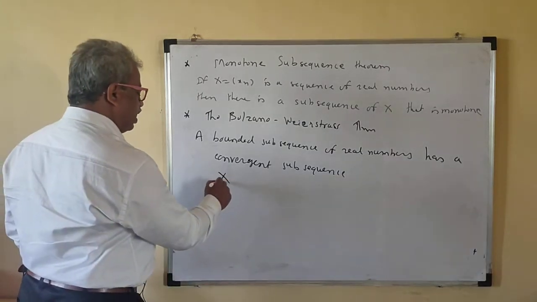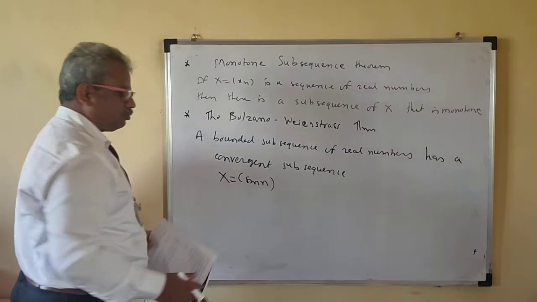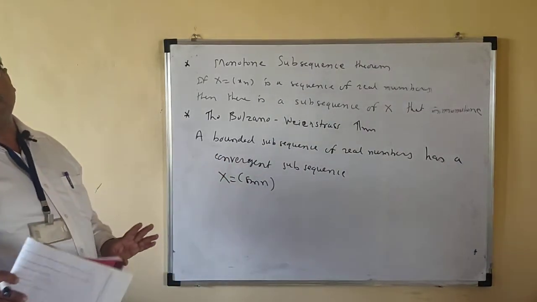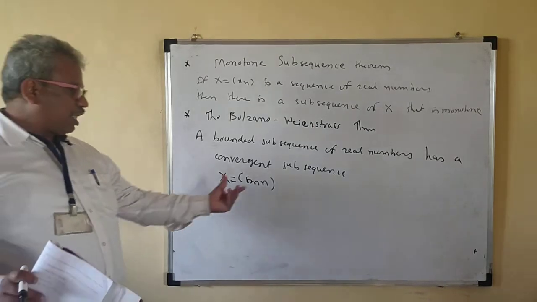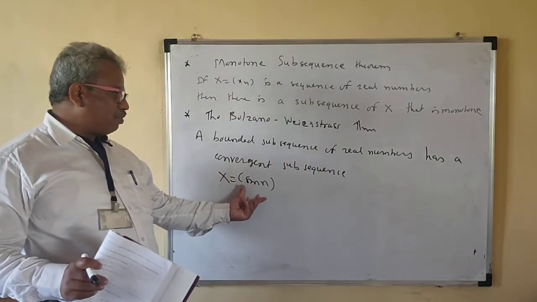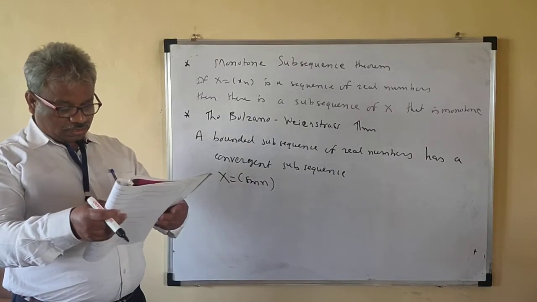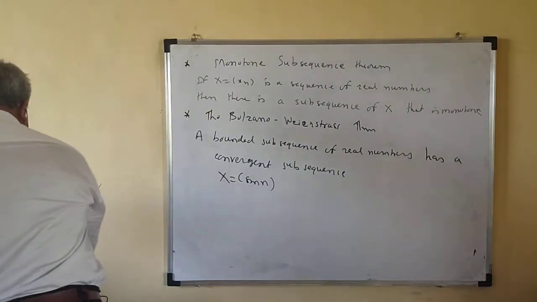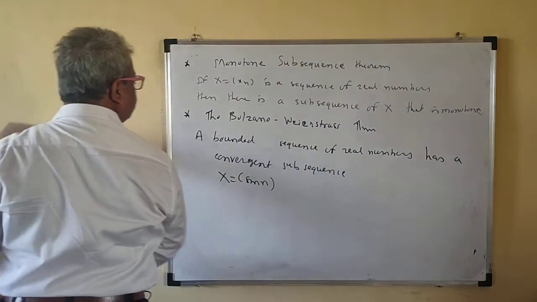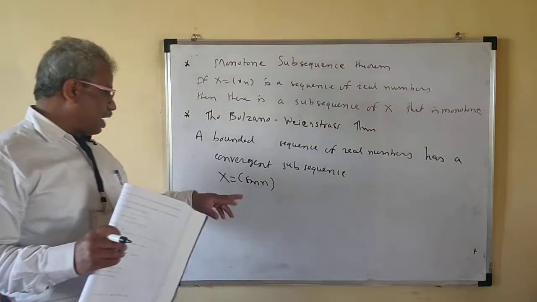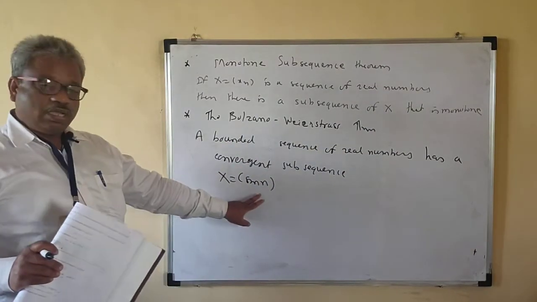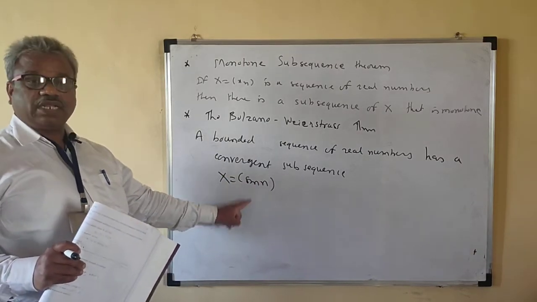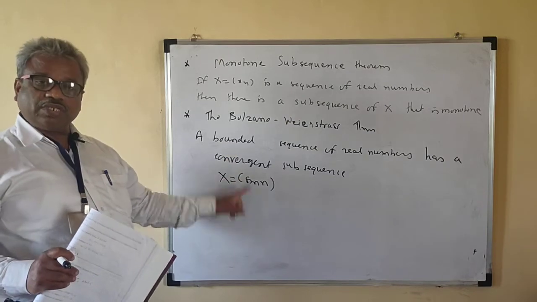Suppose x is equal to sin n. This is a bounded sequence, because you know the values of the sine function lie between -1 and 1. So this is bounded. A bounded sequence of real numbers has a convergent subsequence. So this bounded sequence has a convergent subsequence.